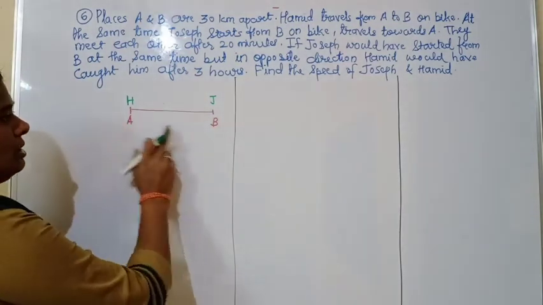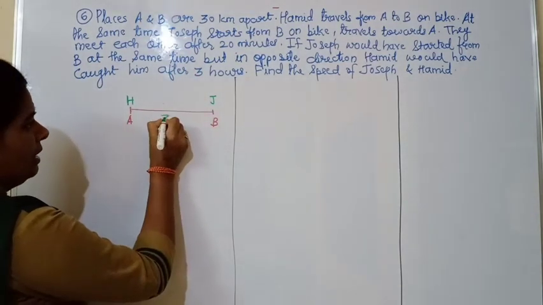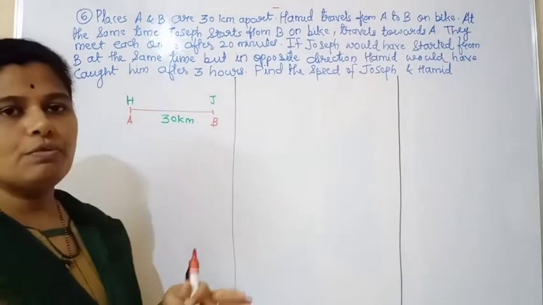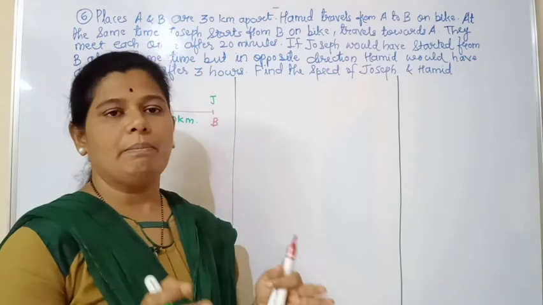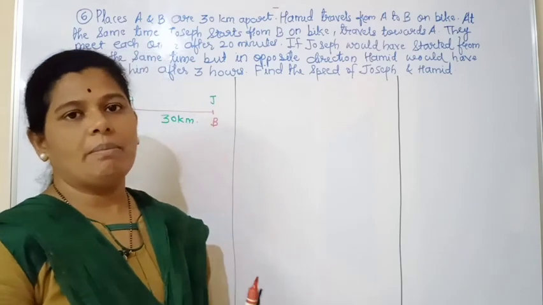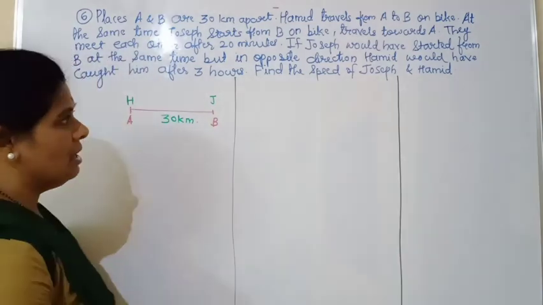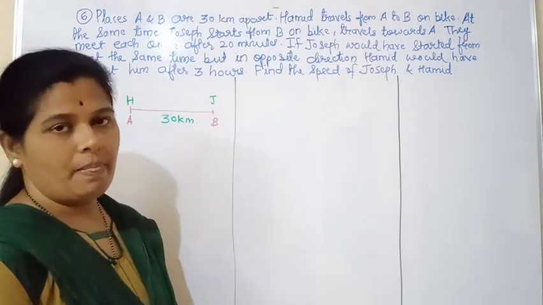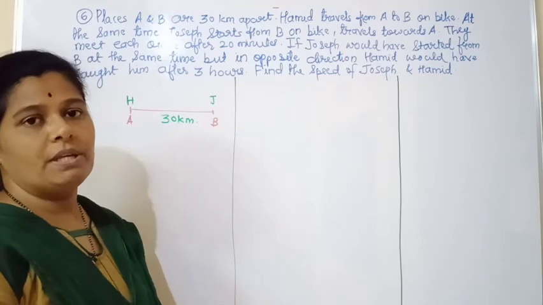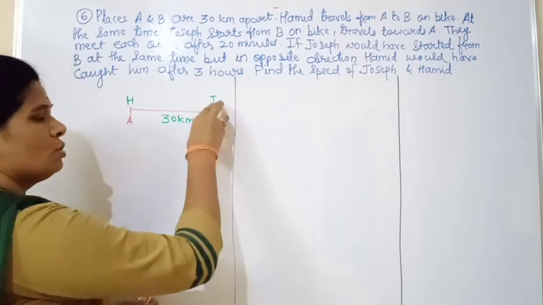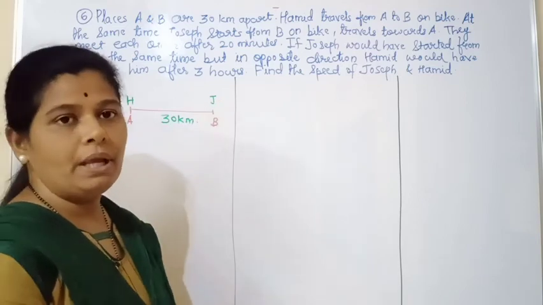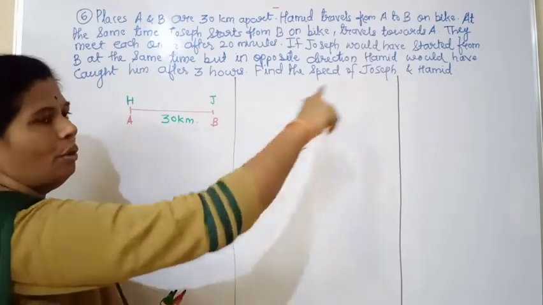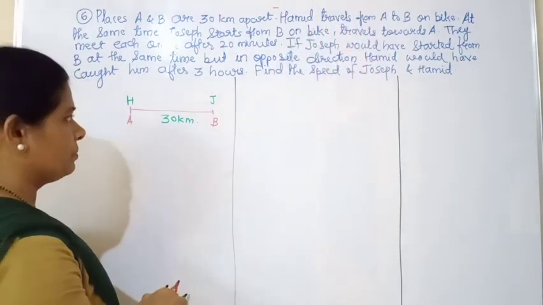Now these two points A and B are 30 km apart. This is the first condition they have given: they meet each other after 20 minutes. The second condition is that Joseph started traveling from point B, but he is not going towards Hamid, he is going in the opposite direction.